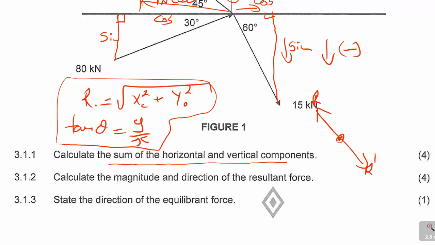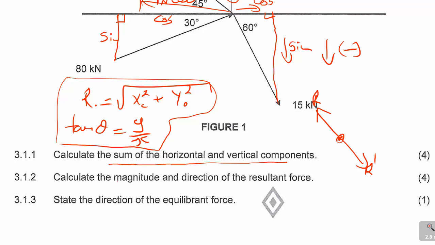So guys, it's also a question that carried good marks. Then the other part of the question, 3.2, was 6 marks. You are given the structure below, and then you need to calculate the magnitude and nature of the forces of the members, as you can see, the force in AB as well as the forces in BC. So it's also an interesting question, very basic. You just need to know what to do.